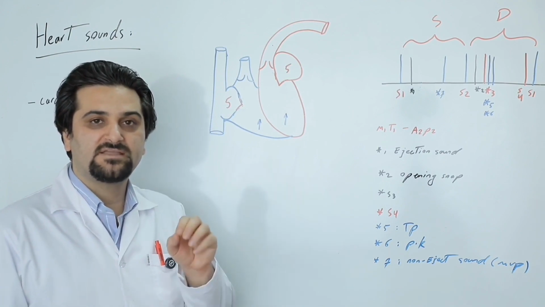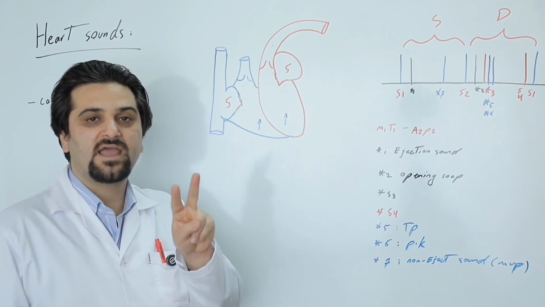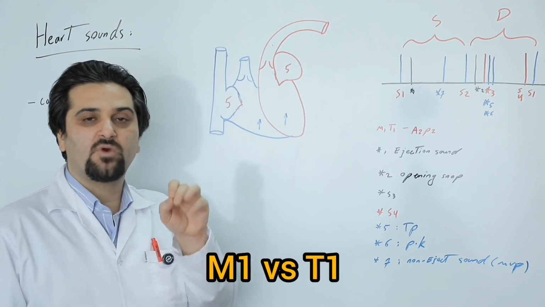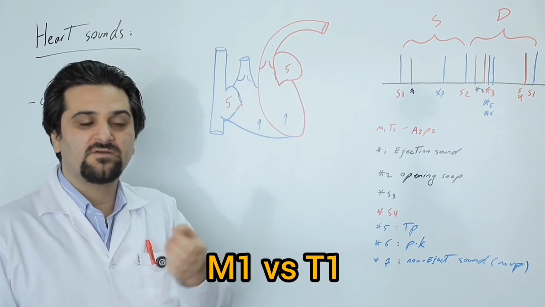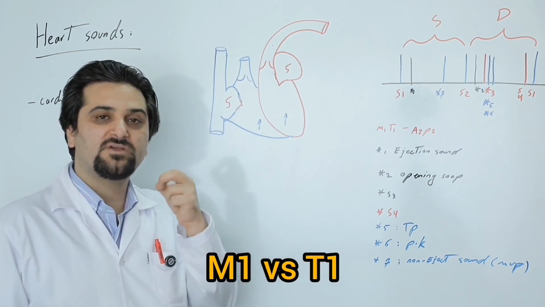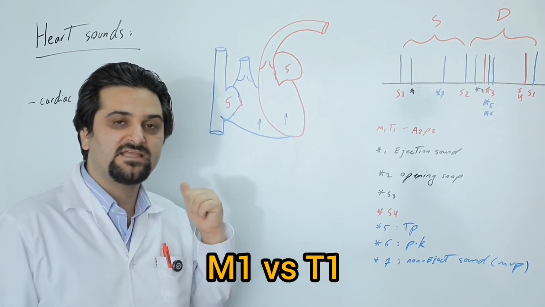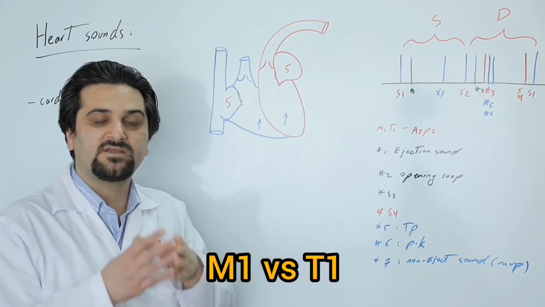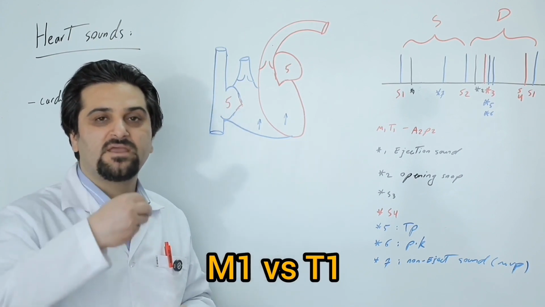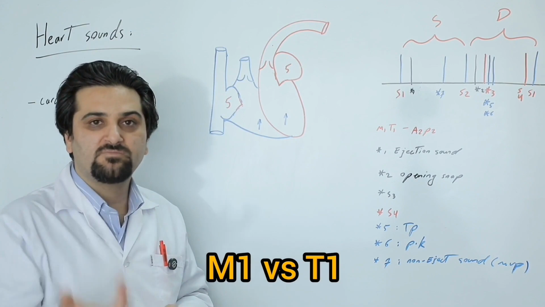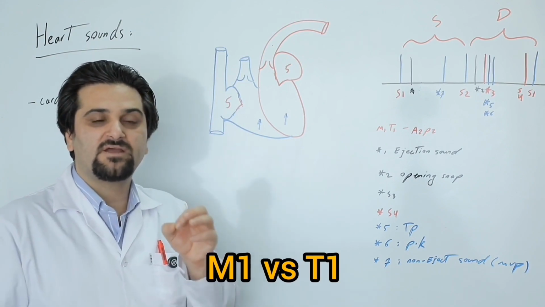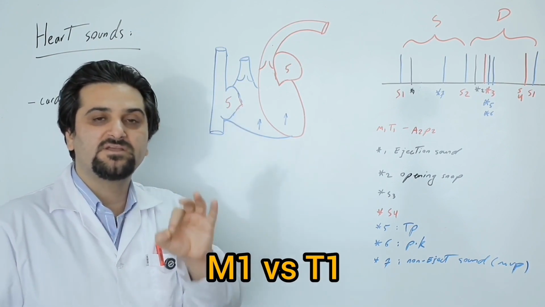The next point is that the S1 sound has two components, M1 and T1. M1 is due to the closure of the mitral valve, and T1 is due to the closure of the tricuspid valve. M1 is louder than T1 because the pressure in the left ventricle is higher. The pressure in the left ventricle during systole is 120 millimeters of mercury, while the pressure in the right ventricle during systole is 20 millimeters of mercury.